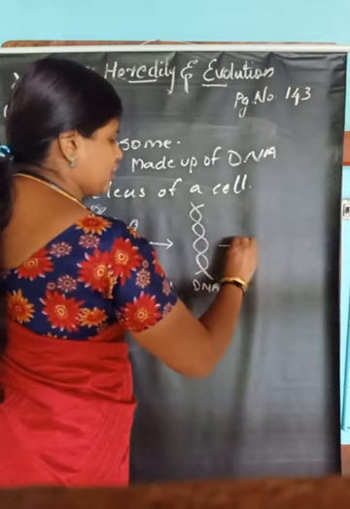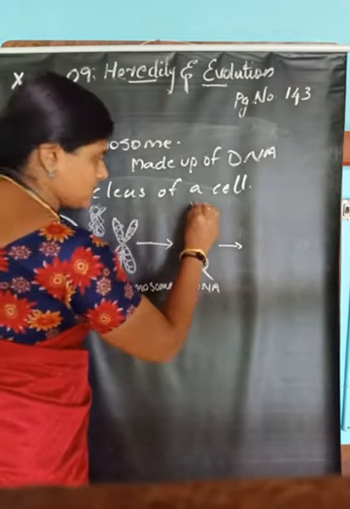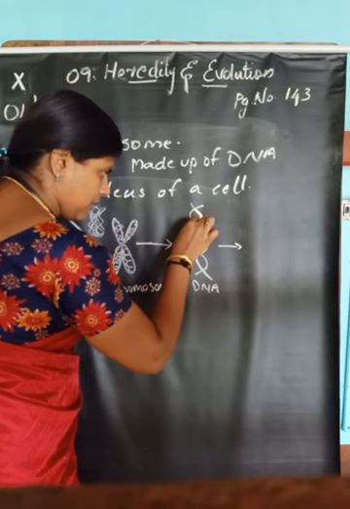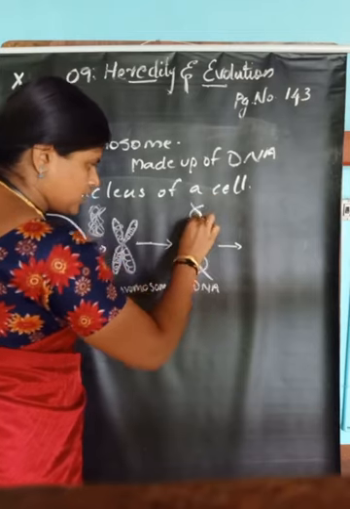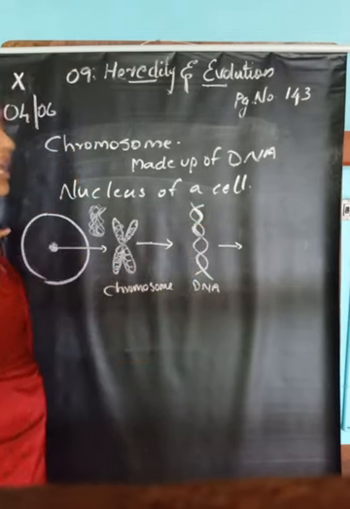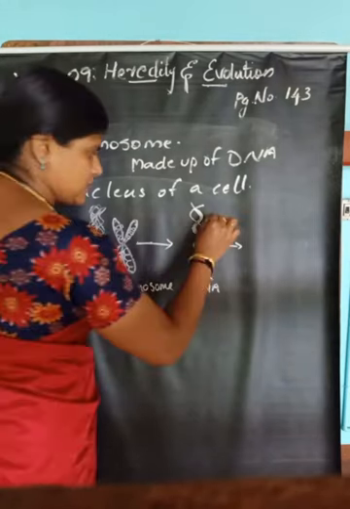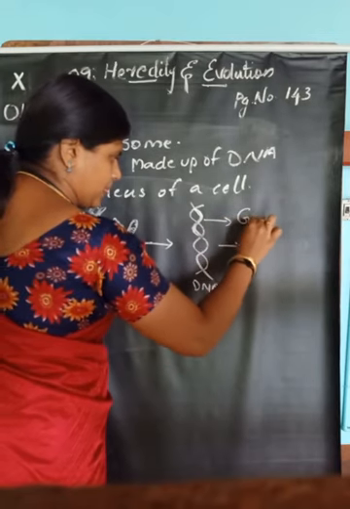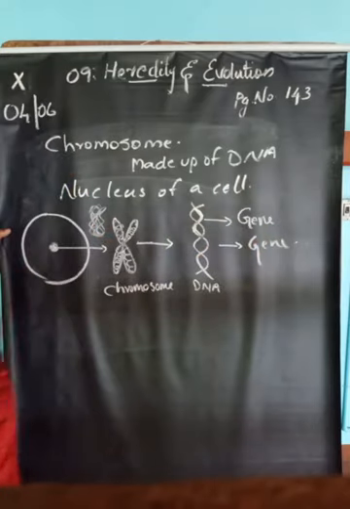Then what is called a gene? A gene is a particular segment or unit of DNA. This particular segment of DNA is called a gene.